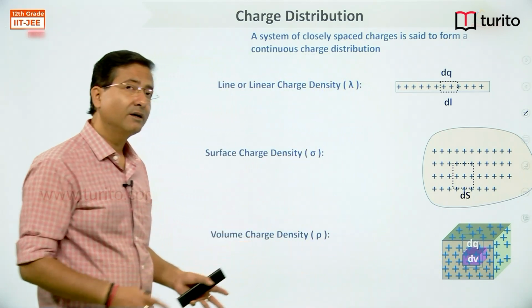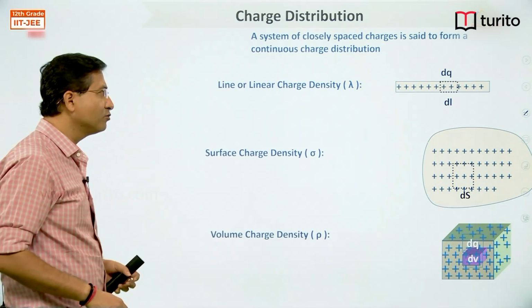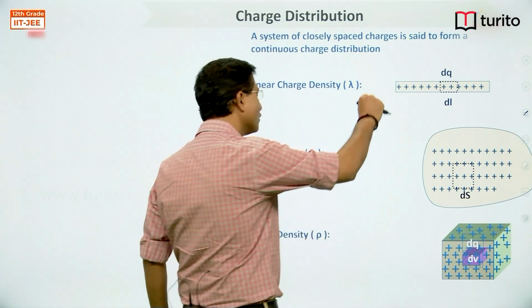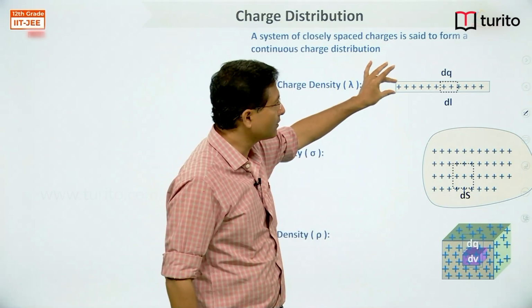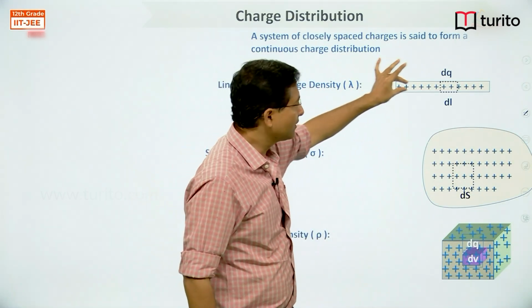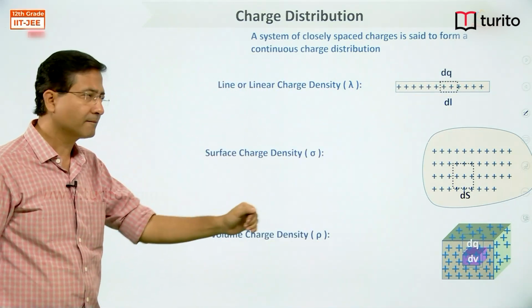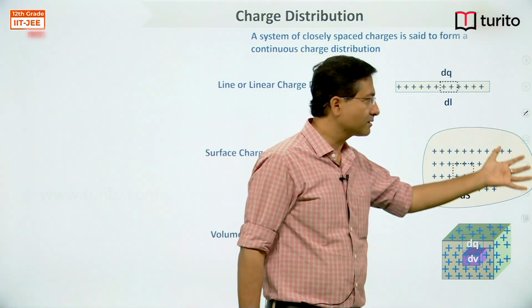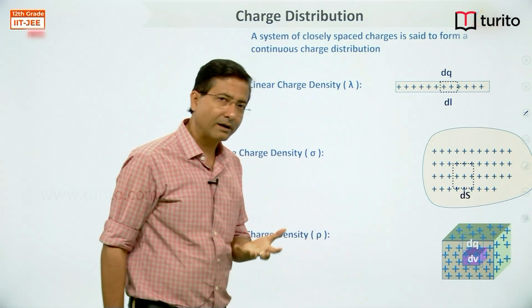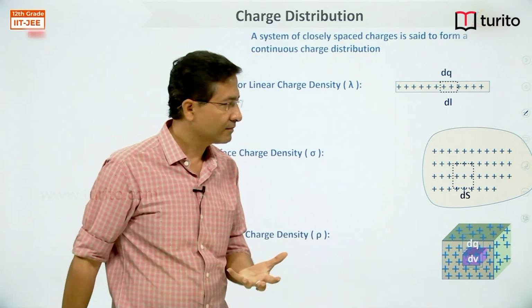The same way we can distribute charges. So we can distribute charge over a wire, a very thin wire. Just to make it clear, I have drawn it a little thick, but this is a very thin wire, right? We can distribute charge over a surface. Over a non-conducting plate, I can distribute the charge, right?